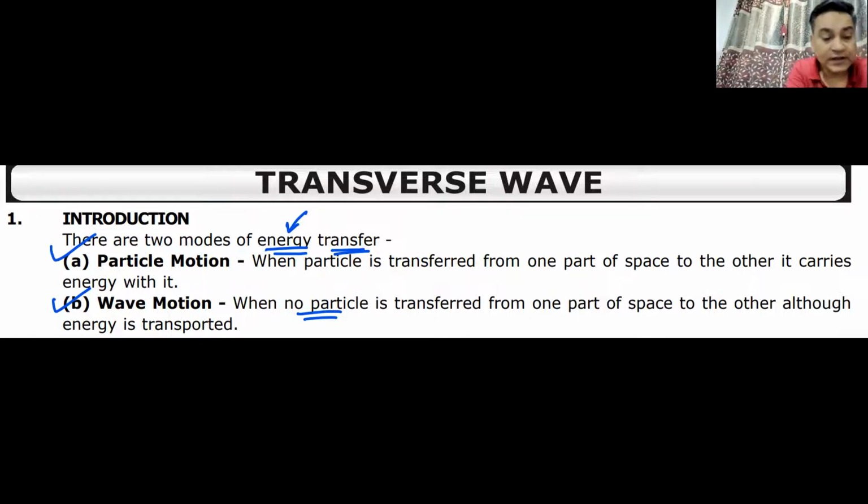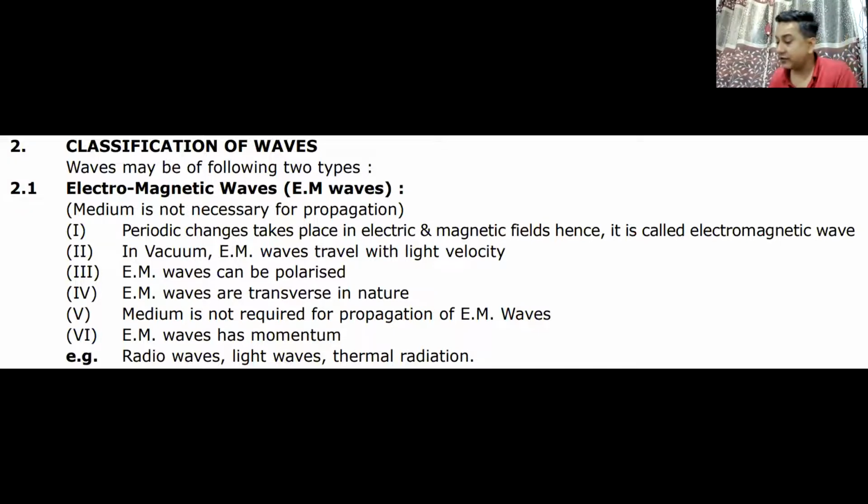Okay. That is wave motion, and that is what we have been studying for quite a while now. Then these waves can be classified into two types. The first type is known as electromagnetic waves, EM waves. We will be covering EM waves just after this chapter. EM waves, or we can also call them non-mechanical waves. What are these? They do not require any medium for their transfer. So light, all types of radiation, all these are EM waves.